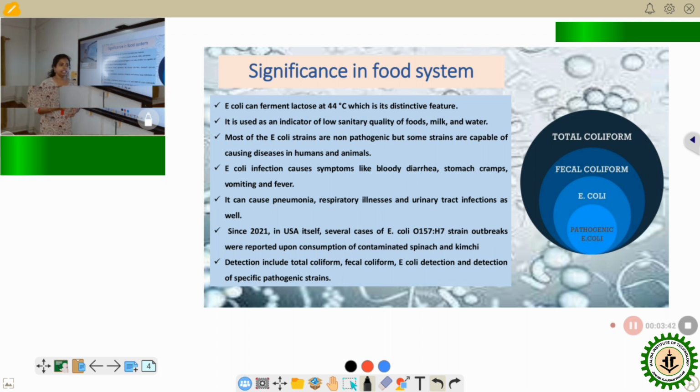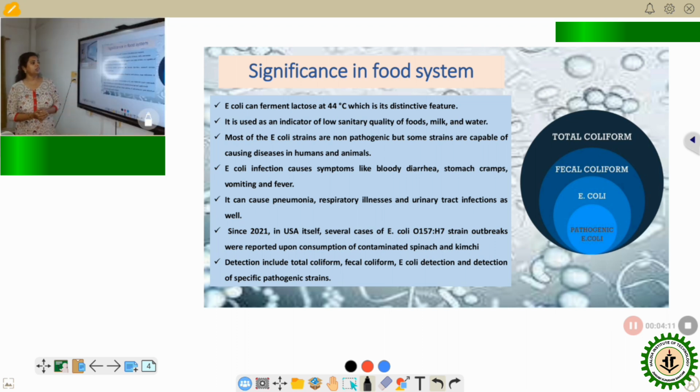When E. coli infection happens in our body, principally it is called colitis. In the early or mild stage of colitis, we may have bloody diarrhea, vomiting, stomach cramps, and fever. Some of the associated symptoms can be pneumonia, respiratory illness, or urinary tract infection as well.